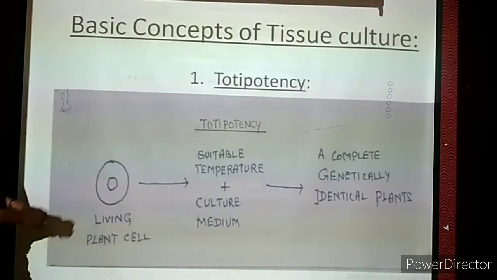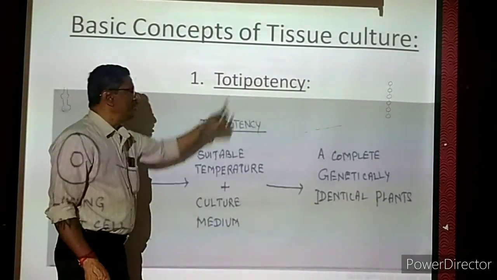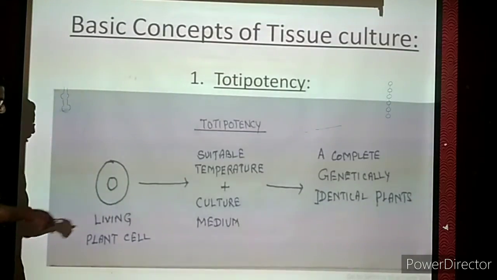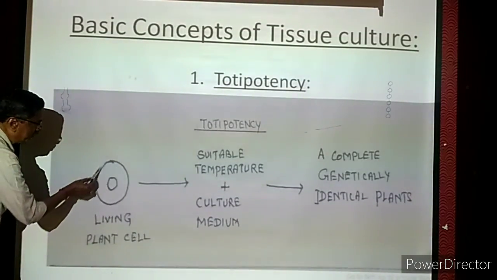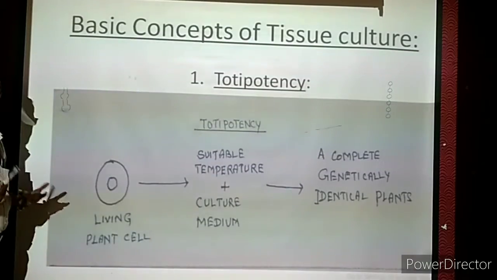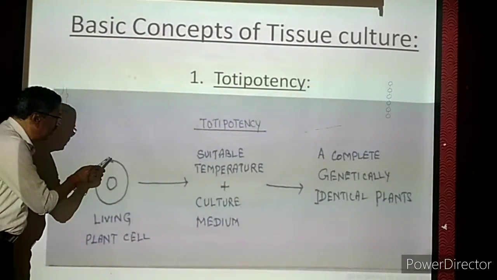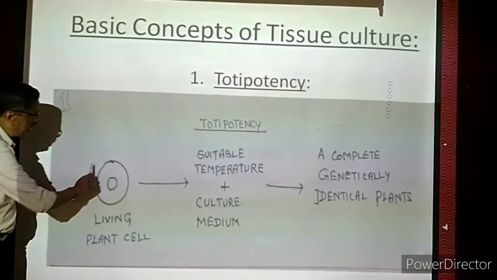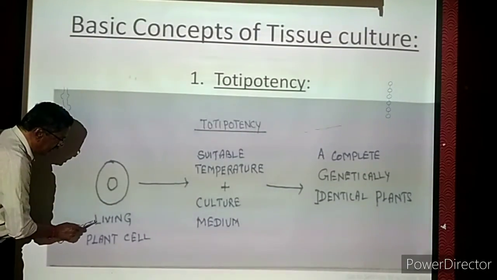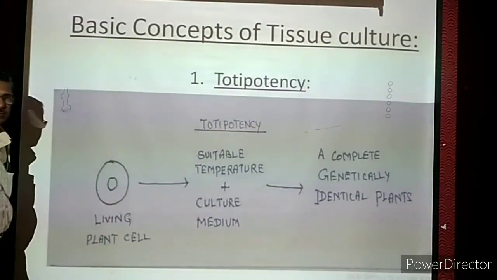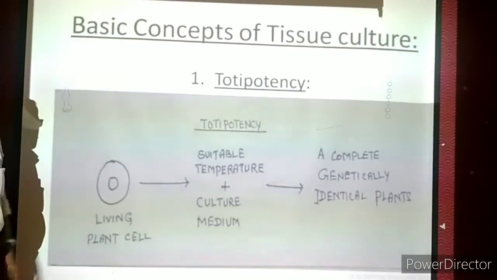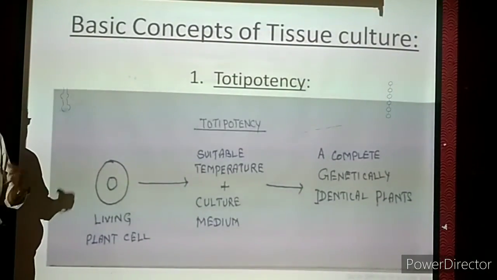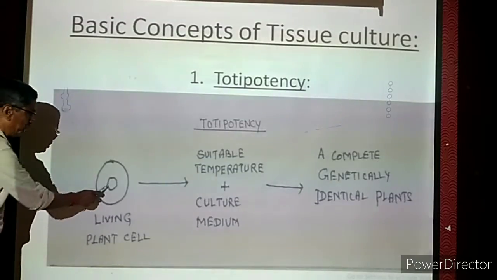I'll take the basic concept of tissue culture. What is the meaning of totipotency? For this, we take a plant cell. It can be with the cell wall, no problem. But the plant cell should have a nucleus. If a plant cell has a nucleus, it is called a living plant cell. From a plant, an enormous number of cells are there. Any one living cell we have to take.